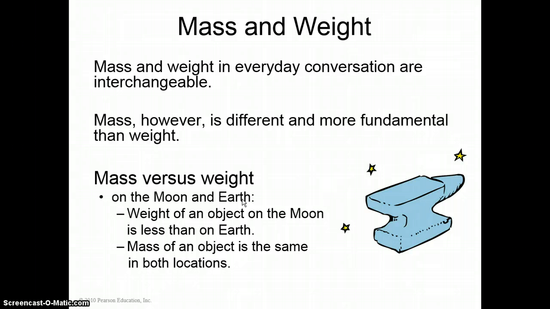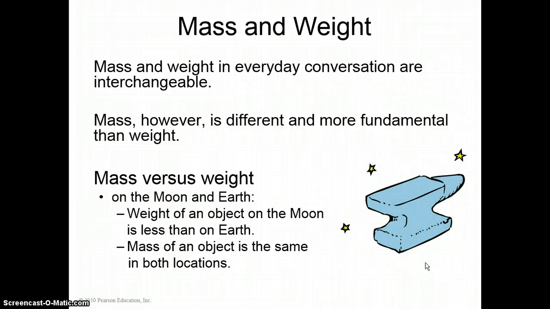So, as I was saying, if you take an object on the Earth and bring it to the moon, it's going to weigh less on the moon. There's less gravity on the moon, but the mass of the object stays the same in both locations. Take this anvil here. When you take the anvil to the moon, you're not losing any matter. The amount of matter in the anvil remains the same. It has just as much matter on the moon as it does on the Earth, and it resists changes in its motion just as much on the moon as it does on the Earth.